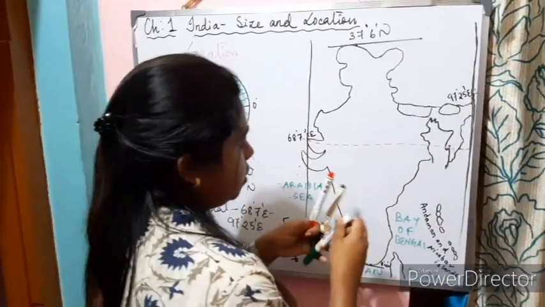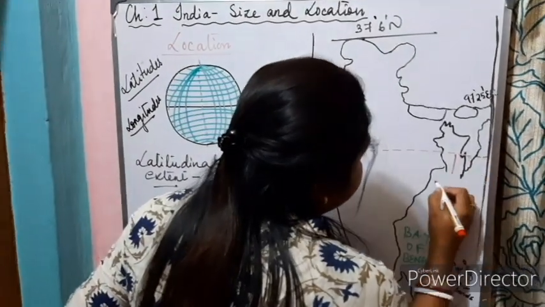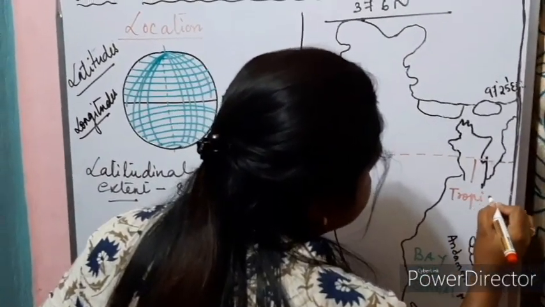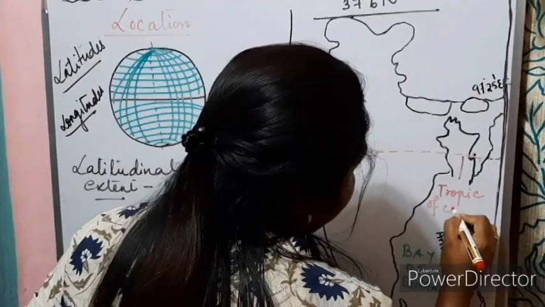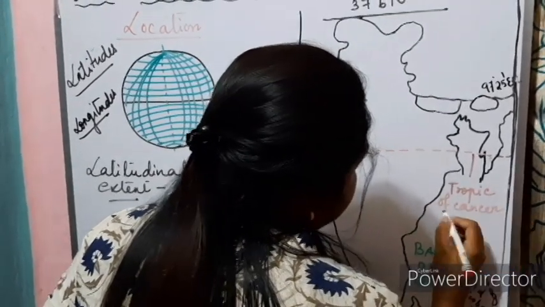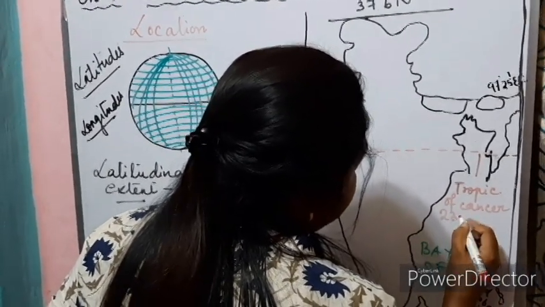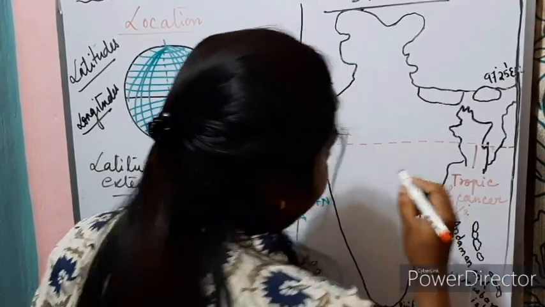The Tropic of Cancer, which passes through the center of our country India, is at 23.5 degrees.